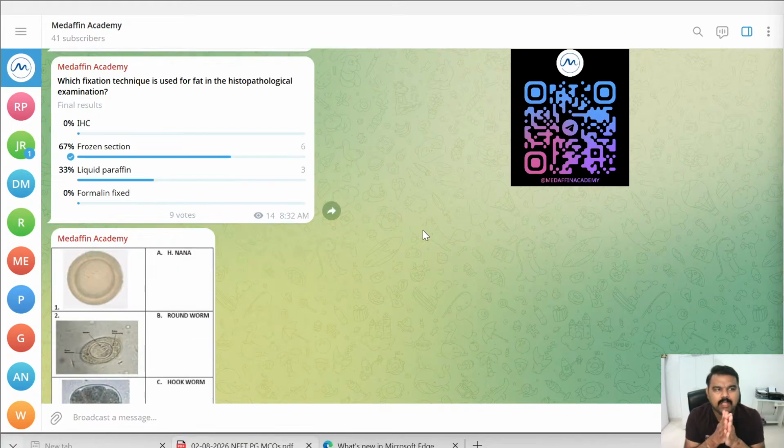Coming to the next question, which fixation technique is used for fat in the histopathological examination? Okay, so we have options, starting with IHC.